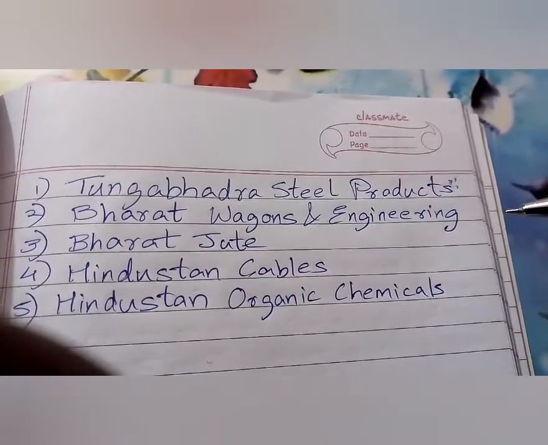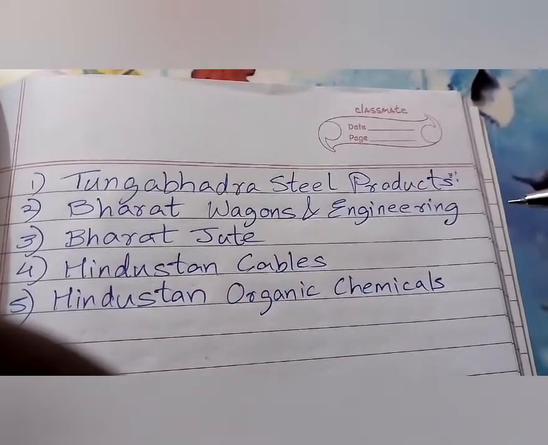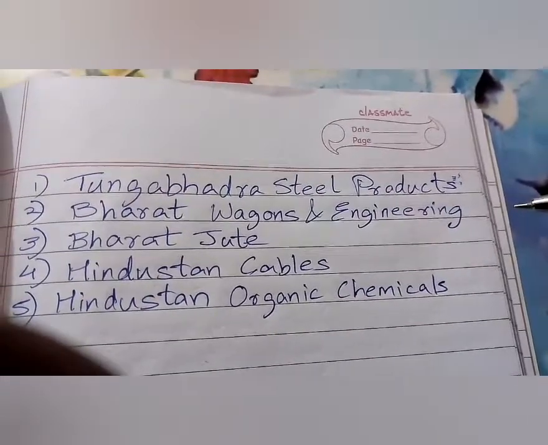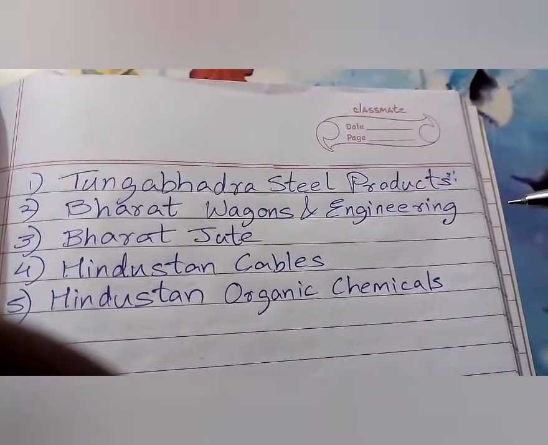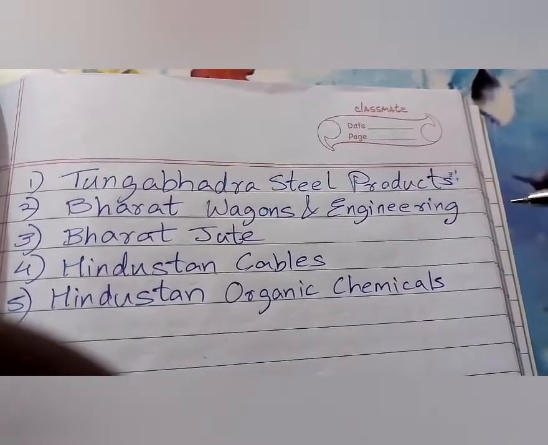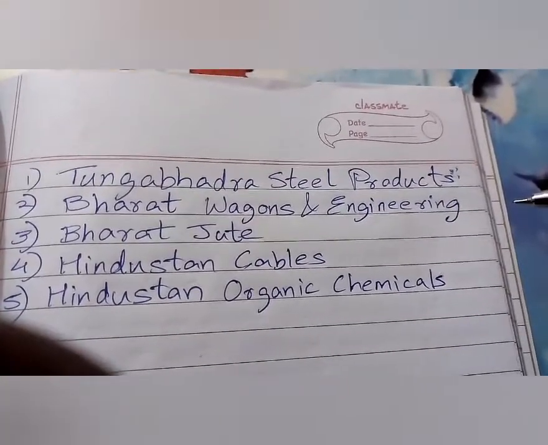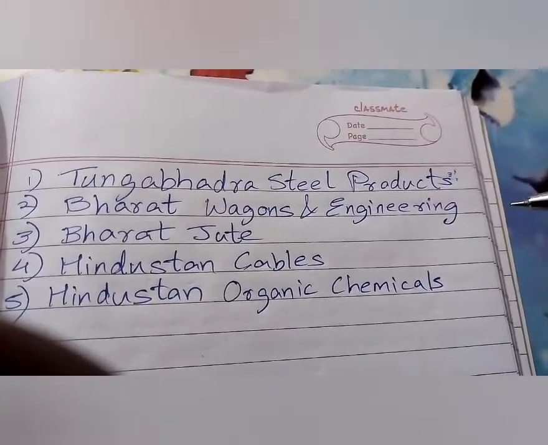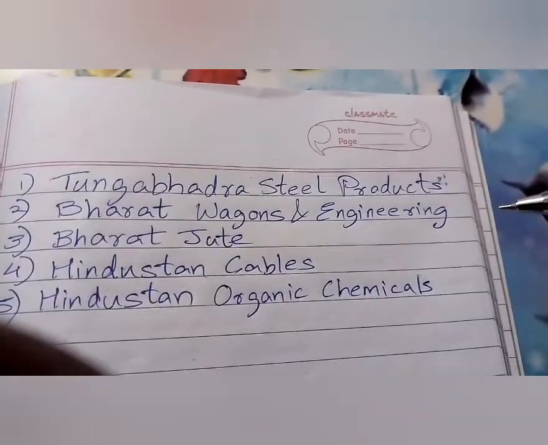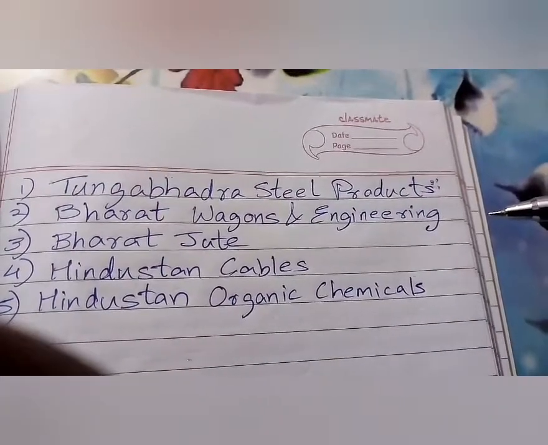In this case, in case of TSPL, the central government had invested in 79% of the shares and had become a major shareholder of the company. But yet the company did not succeed. You can say it went into a lot of losses. Its bank loans liability was rupees 15.28 crore, and the interest accumulated on the debts was rupees 17.9 crore. If you add it all up, 15 plus 17 is 32 and more. So it had a liability of 32 crore and much more than that. I have not added up the decimals.